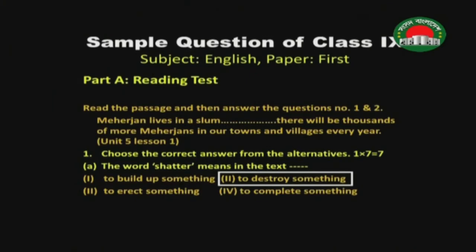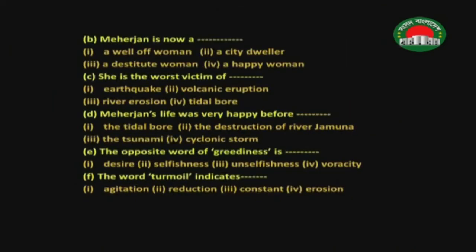Next, number B: Meherjan is now a, four options are there: a well-off woman, a city dweller, a destitute woman, a happy woman. Which one? Yes, it is number 3, a destitute woman. Destitute means very poor. We know from the passage that Meherjan is now a very poor woman, so a destitute woman will match with the answer.